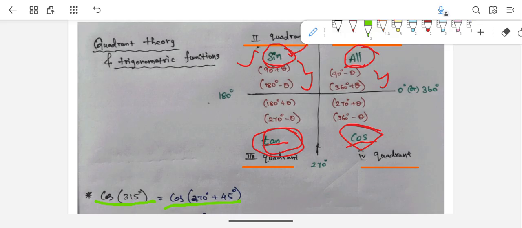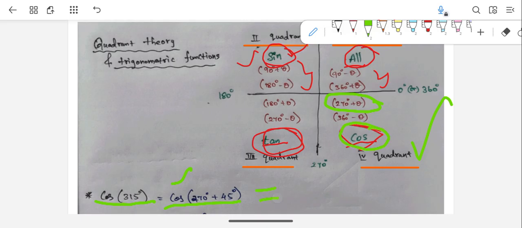See, first see the format. Which quadrant does it belong to? 270 plus theta means it is here. It belongs to the fourth quadrant, right? So what is the trigonometric ratio? Cos. And as you can see here, in the fourth quadrant, cos value will be positive only.